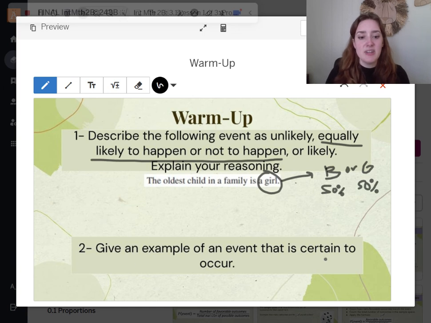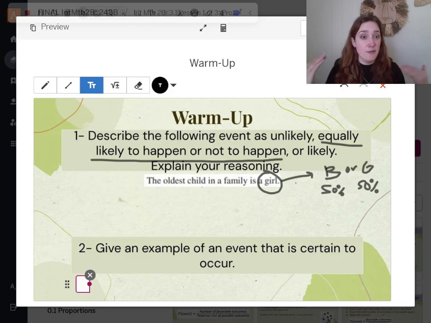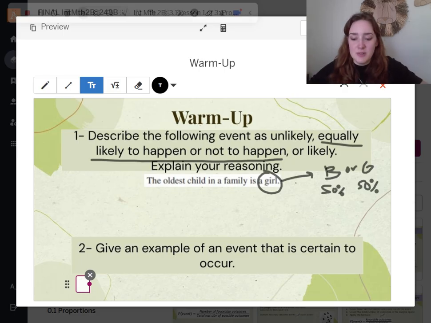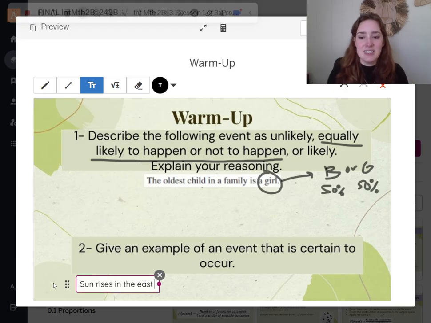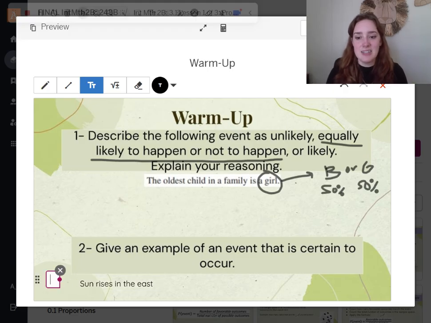Give an example of an event that is certain to occur. I'd say when the sun rises in the morning, something simple. Or even simpler, the sun rises in the east and it sets in the west. That is an event that is certain to occur. The sun is not just going to one day rise from the west side. That would be pretty strange.